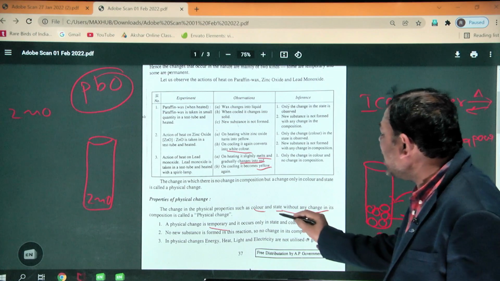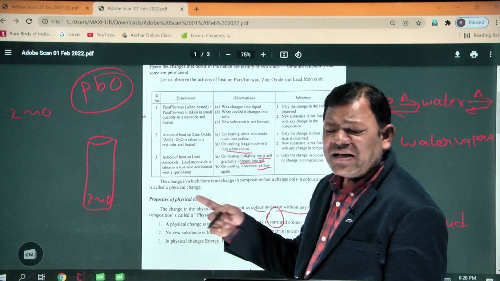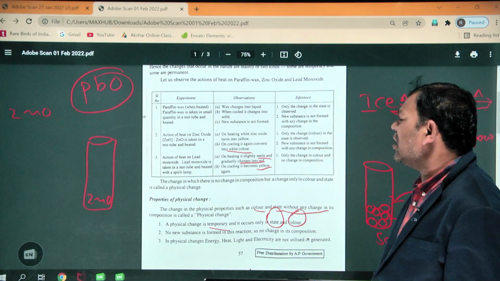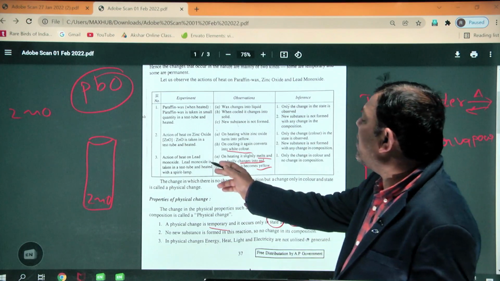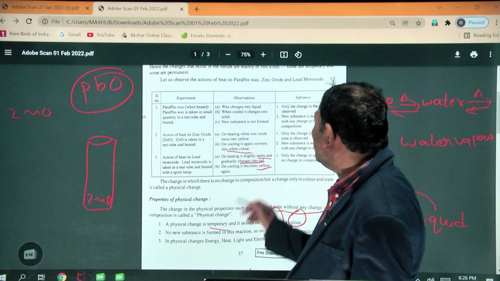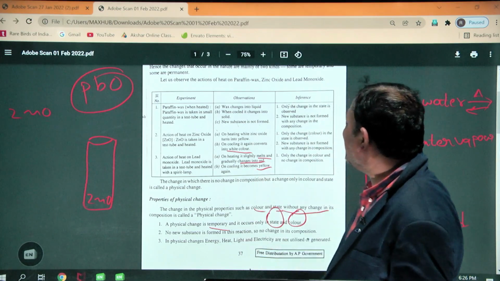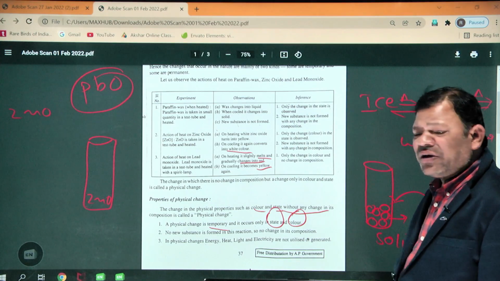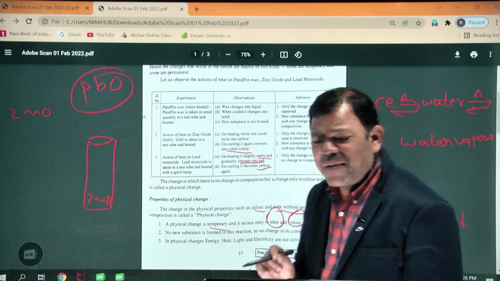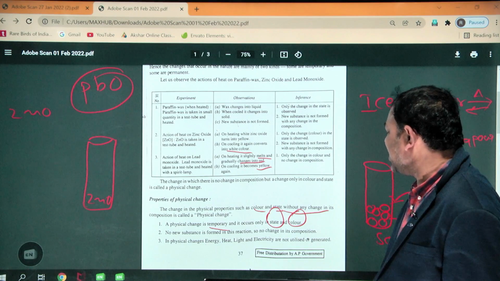So physical change is a temporary change. It occurs only in the physical state, which may be solid, liquid or gas, and it also changes color. If you take lead monoxide, when you heat it, it changes into red in color. When you cool it, it again changes into yellow in color. So physical change is a temporary change that occurs only in state and color.